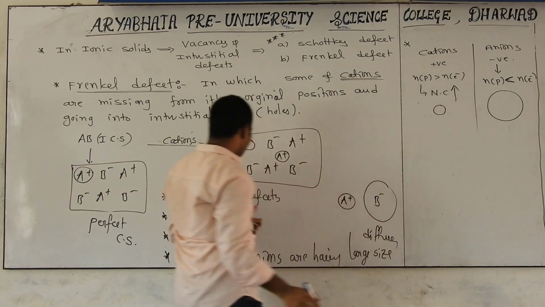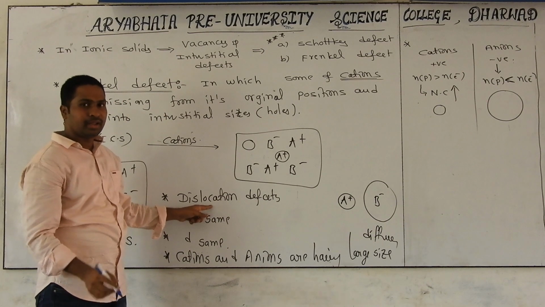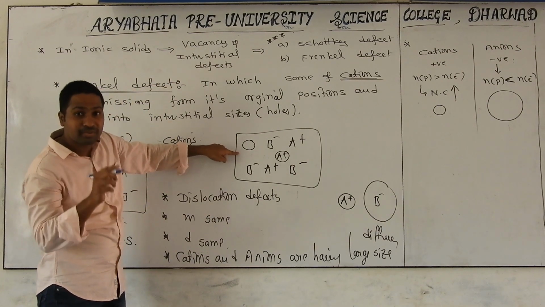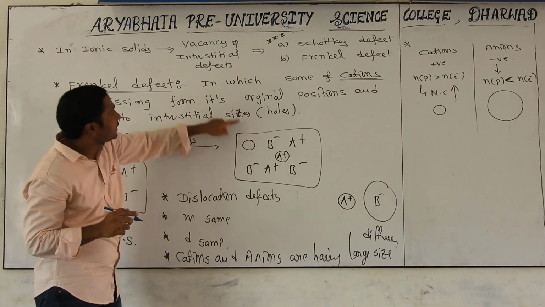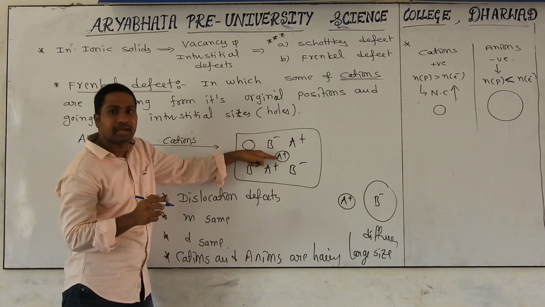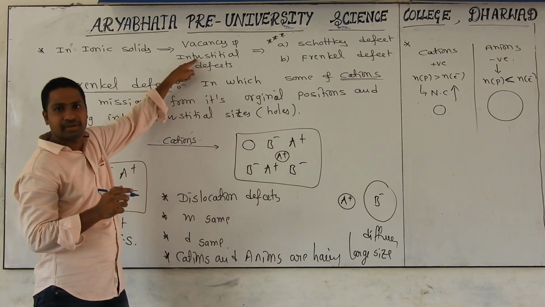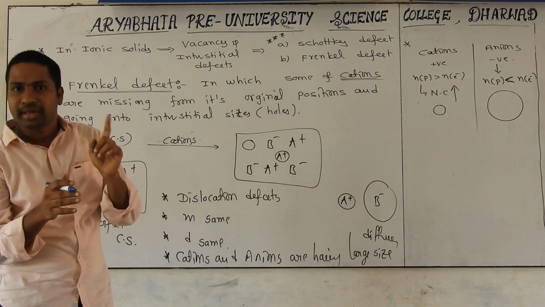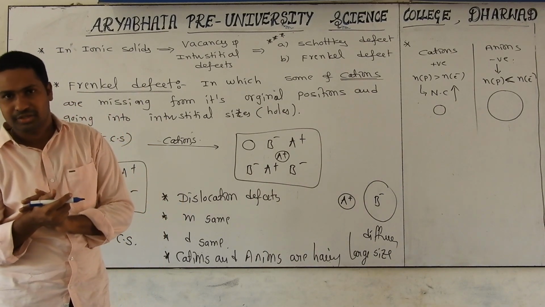Now, it is also called which defect? Dislocation defect. Did you observe that both defects are seen here? Where a particle is missing, that is similar to a vacancy defect. Where a particle is entering, that is nothing but an interstitial defect. That's why a Frenkel defect is similar to both the vacancy defect as well as the interstitial defect.